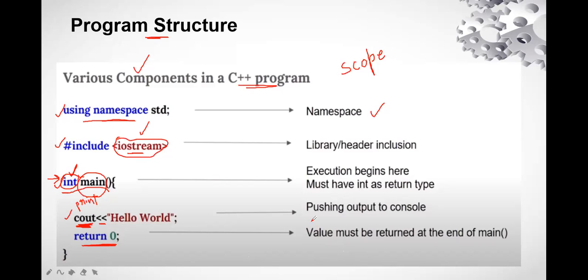So here, cout is pushing output to the console, and return means a value must be returned at the end of main, right? I have told you why this value should be returned at the end of the main function. So this is the basic structure of a program in C++. These are various components we are going to use in every program, and let's understand them in more detail.